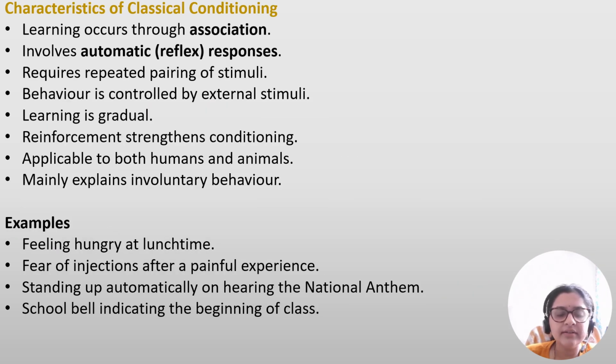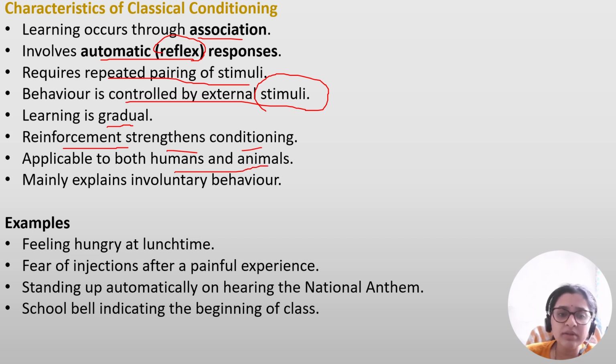So these are the characteristics of classical conditioning. Learning occurs through association and automatic responses, that is the reflex responses, and it requires repeated pairing of stimuli, and behavior is controlled by external stimulus. The stimulus that we are providing is external, that is the food. And learning is gradual. It cannot happen all at once. And reinforcement, that is rewards, praises, appraisals, all of them will strengthen the conditioning. Then it is applicable to both humans and animals, and it mainly explains the involuntary behavior. So these are the examples.